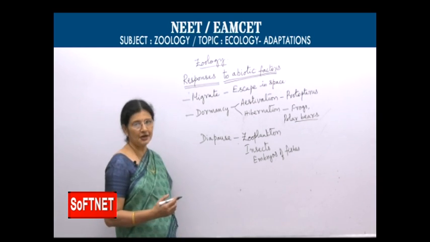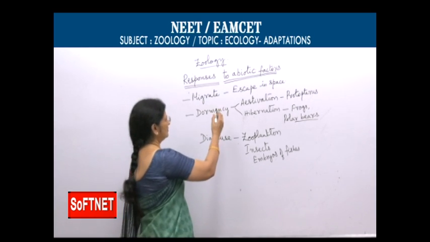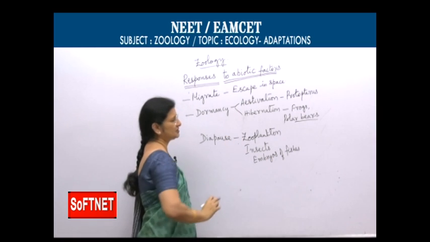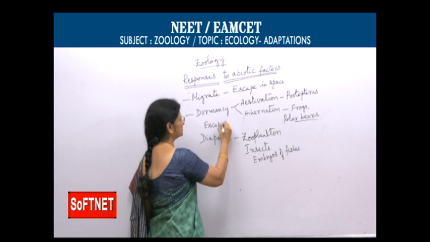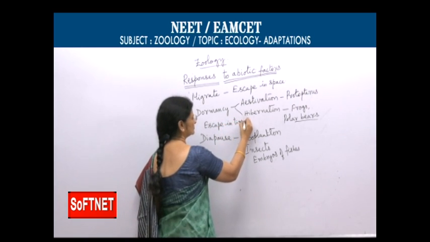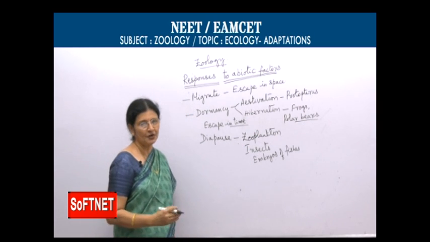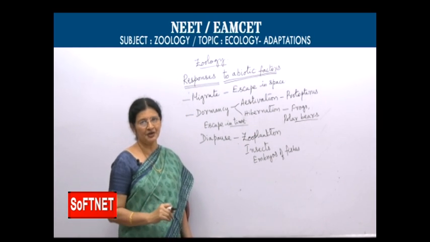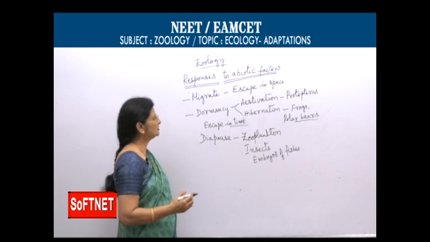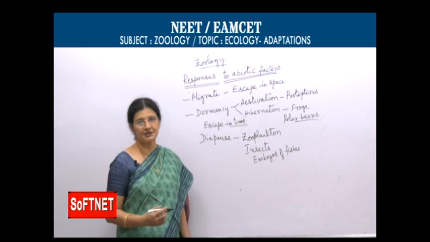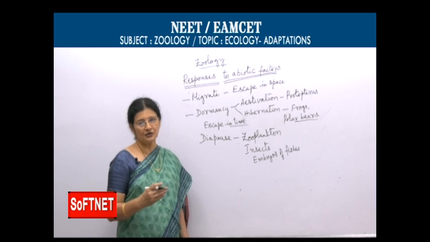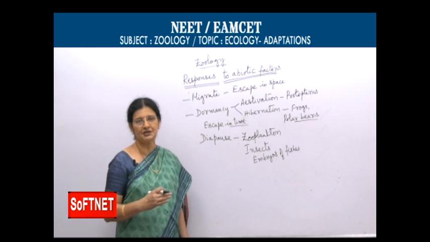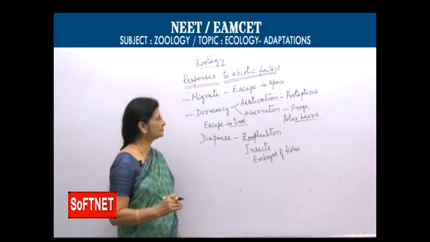This is called diapause. Now, migration is considered escape in space, dormancy is considered escape in time. They are escaping for a brief period of time. These are the responses to abiotic factors. Let me summarize. As abiotic factors undergo changes in different places of the world, in different seasons, organisms also change their responses.